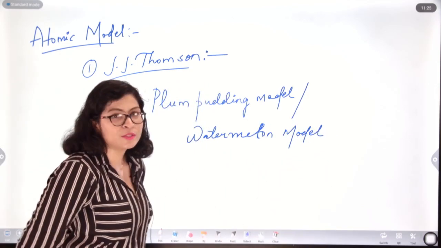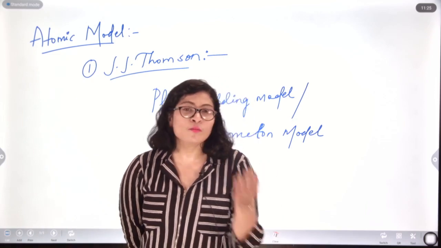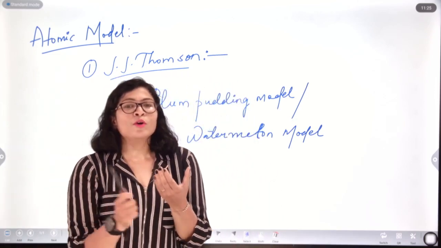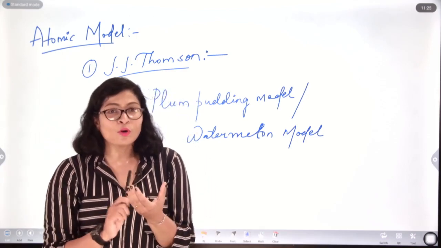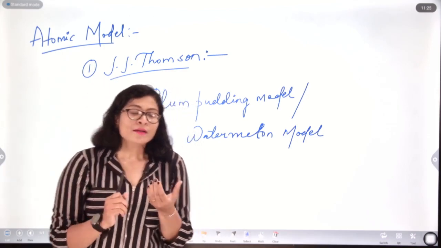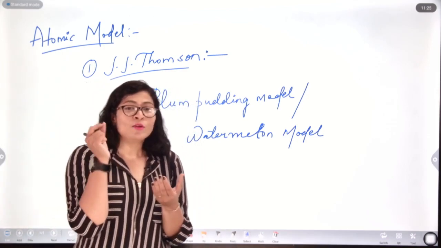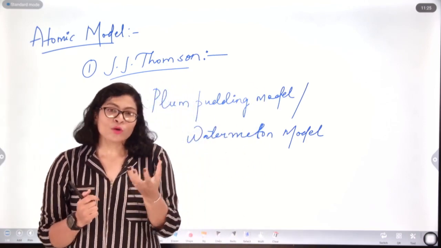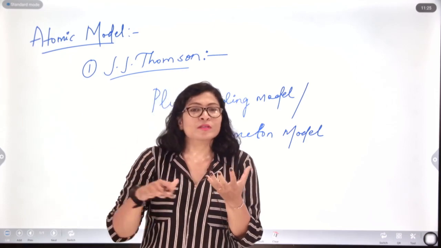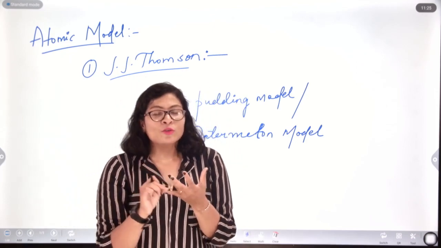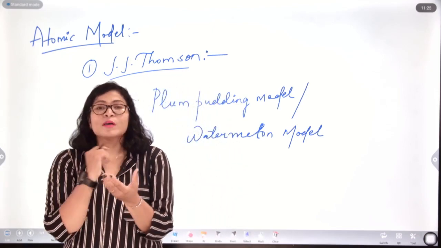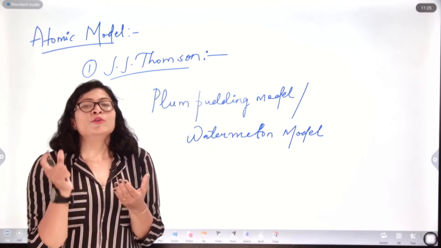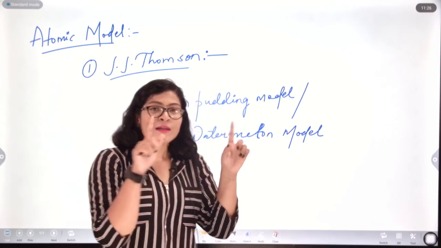According to J.J. Thomson, like everybody of you have seen a watermelon. So, according to J.J. Thomson, the red part of the watermelon is the positive proton charge distribution, and the black seeds in the watermelon are the distribution of the electrons. So, proton which is positive is spread out in the mass, and the negative electrons are spread as seeds on the surface of the watermelon, and thereby the positive and negative, due to their attraction, they balance or keep the